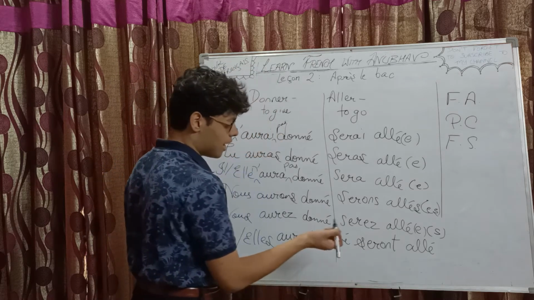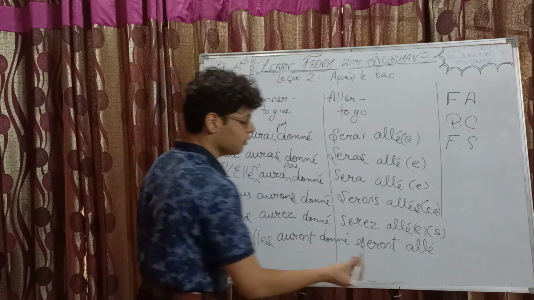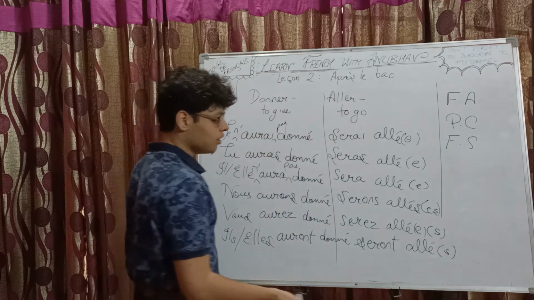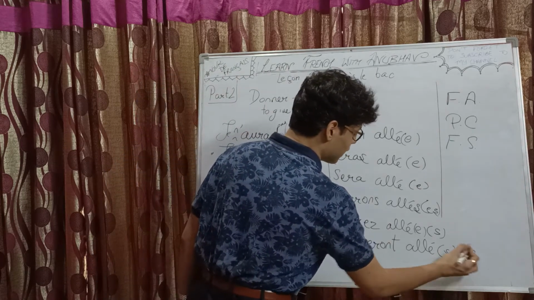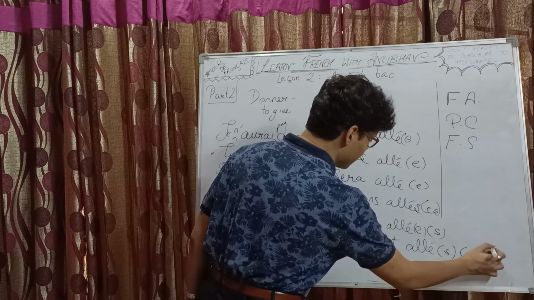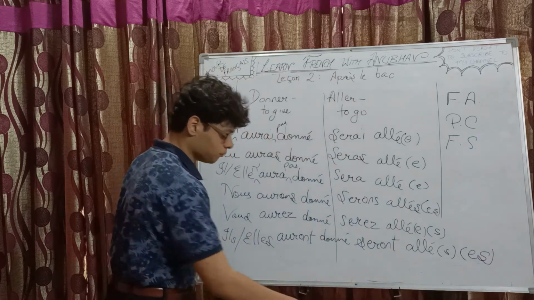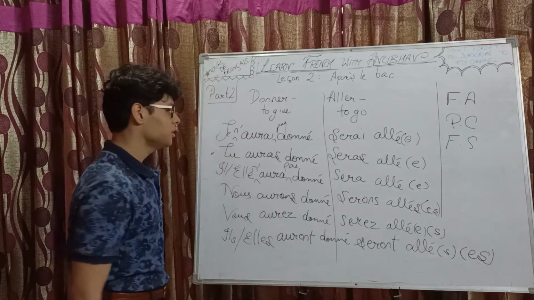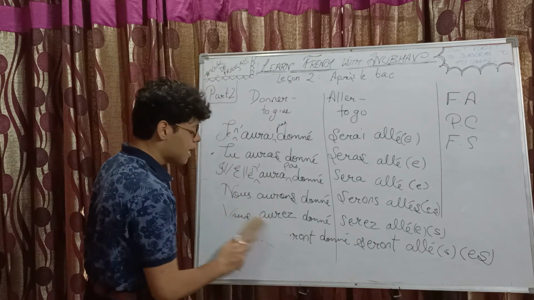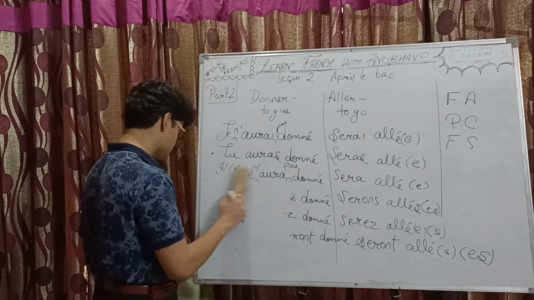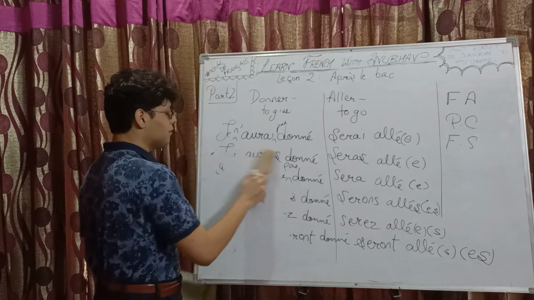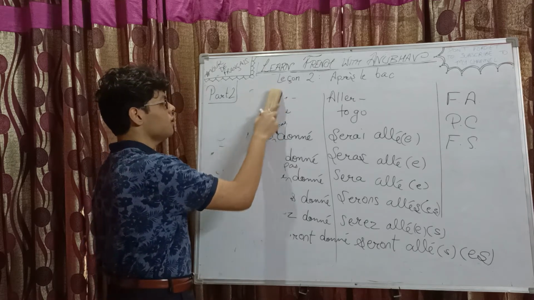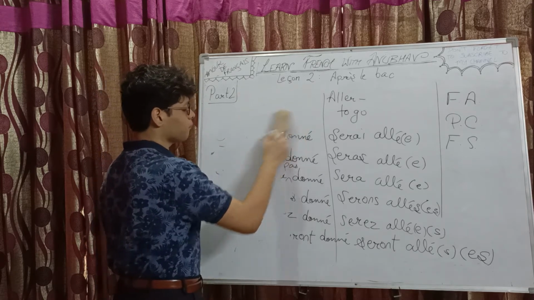And seront allés. Ils है, तो यहाँ पर s आ जाएगा. और अगर elles के लिए आप लिख रहे हो, तो एक एक्स्ट्रा e ऐड हो जाएगा और लास्ट में s आ जाएगा. ठीक है. So this was the futur antérieur conjugation of the verbs donner and aller. Page number 13 is completed. अब हम पेज नंबर 14 पर चलते हैं.